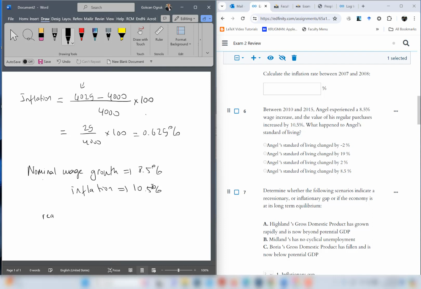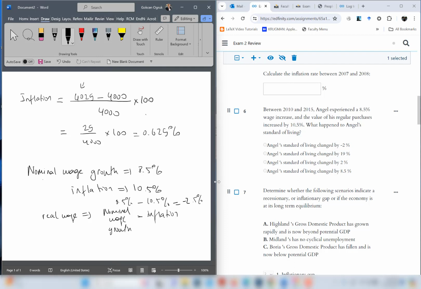So real wage, what is real wage? Real wage is the growth in purchasing power. So the real wage is answering the question whether you could be able to purchase more goods and services with the money additionally you receive with the nominal wage. Okay, so how is it calculated? It's nominal wage growth minus the inflation. So that is the idea. And here 8.5% minus 10.5%, which is negative 2.5%. So the real wage is actually shrinking, right? Compared to nominal growth.